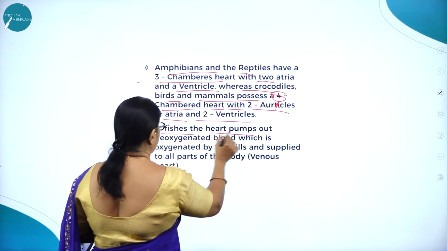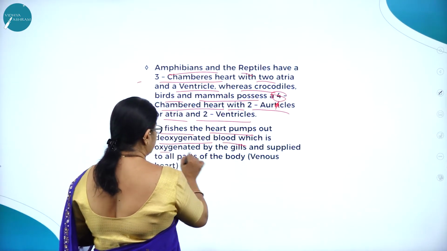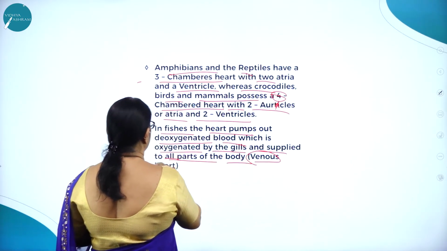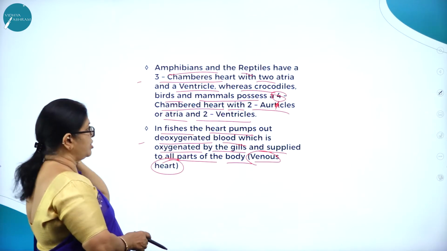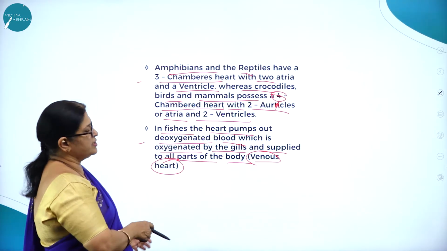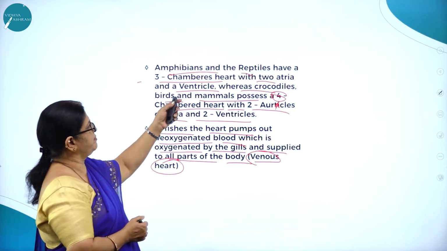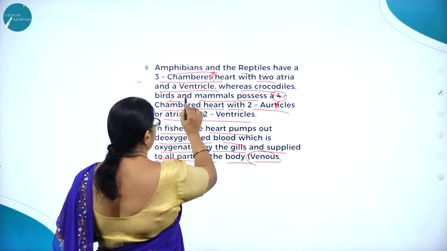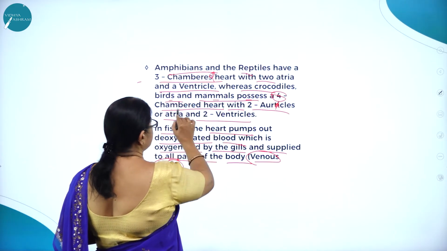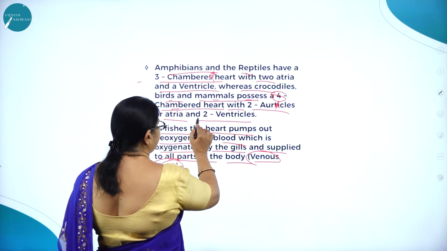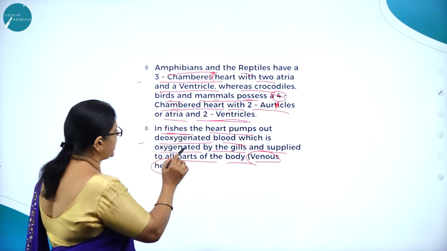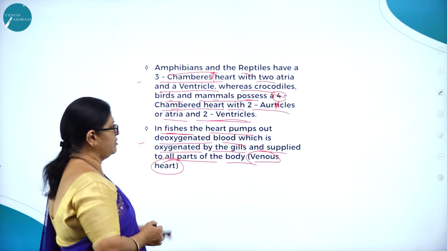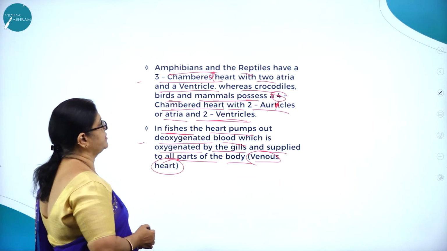In fishes, the heart pumps out deoxygenated blood, which is oxygenated by the gills and supplied to all parts of the body. So it is called what? Venous heart. Amphibians and reptiles have a 3-chambered heart with 2 atria and a ventricle, whereas crocodiles, birds and mammals possess a 4-chambered heart with 2 atria and 2 ventricles.